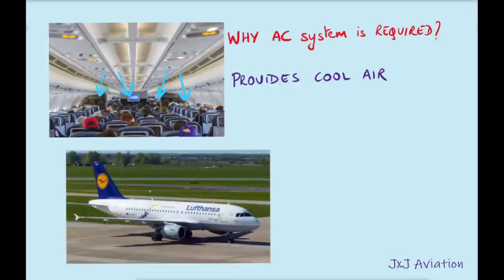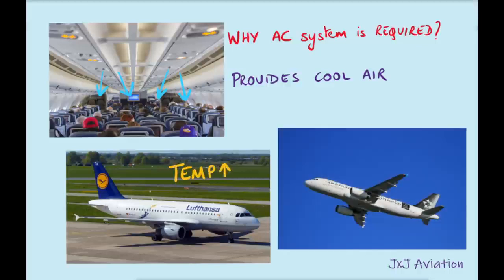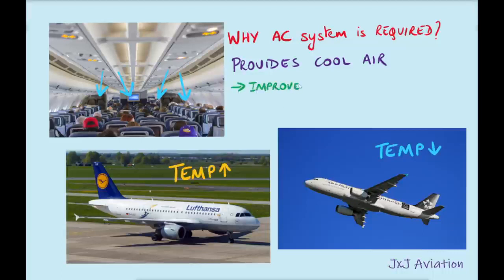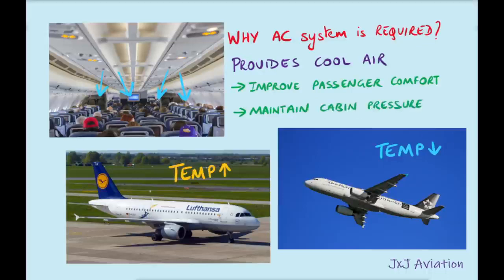This is essential when the aircraft is on ground and the outside air temperature is very high, or if the aircraft is in flight where the outside air temperatures are very low. The air conditioning system improves passenger comfort and assists in maintaining the cabin pressure.